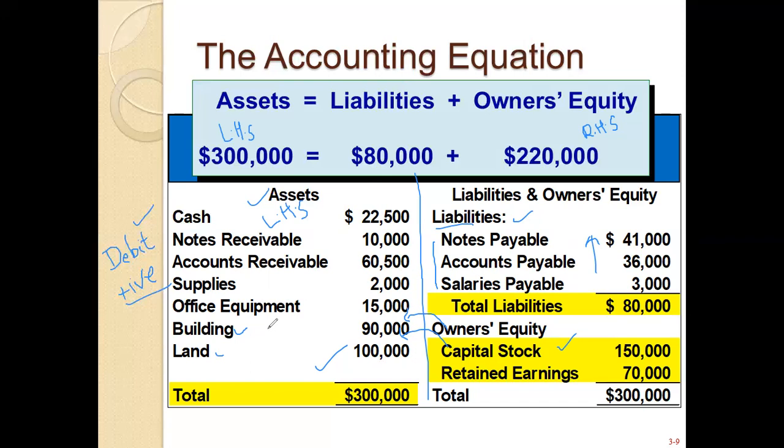Then you are purchasing some assets with the help of the capital stock. Then you sell these assets, land, building, office equipment. These assets will be sold and the owner will get their money back. Fine, it is a business rule. So we can say, if the business is running in a successful form, performing well, then the business will be profitable